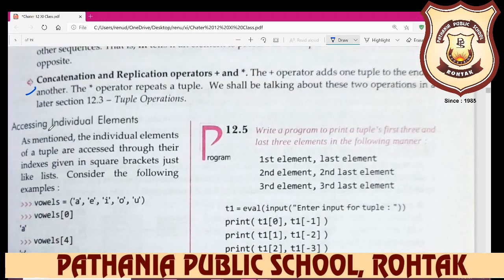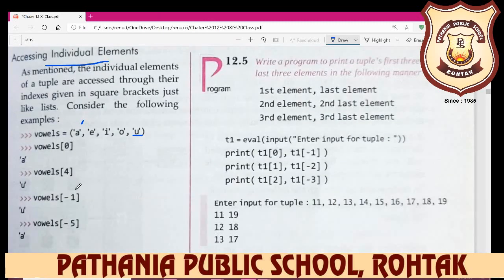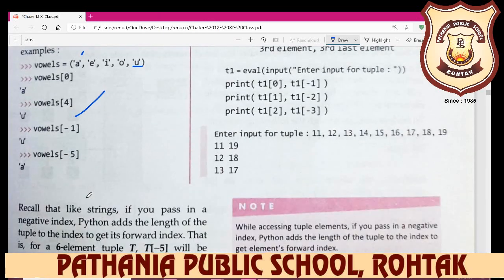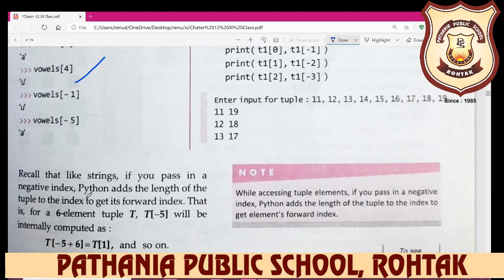As for accessing individual elements, if you want to access an individual element, then tuples are accessed through their indexes given in square brackets, just like list. Consider the following example. If you want to display index 0, then it displays the a. If you want to display u, then what is the indexing? 0 1 2 3 4. So 4 is there, so it displays the u here, because you want to display the indexing of this.